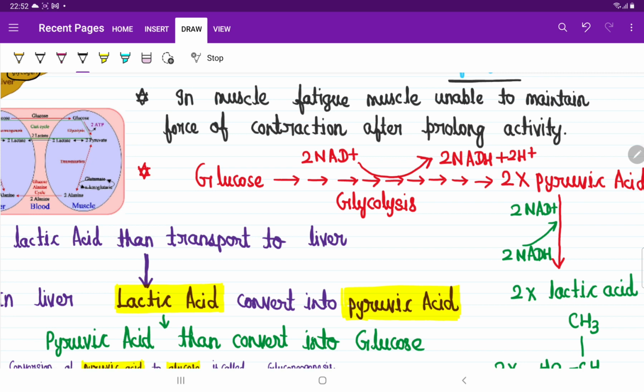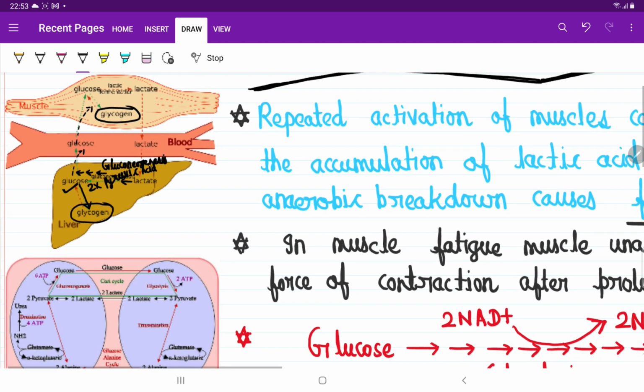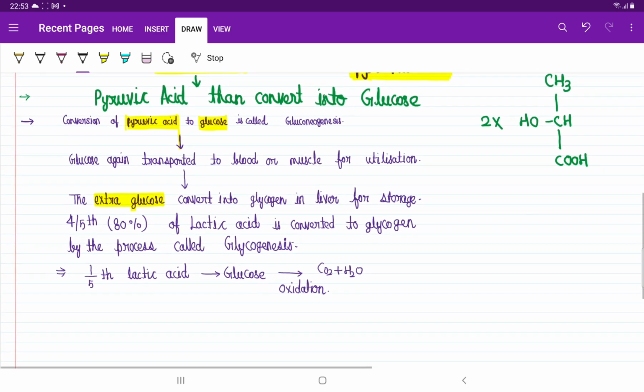And from pyruvic acid glucose will form, and 80% of that glucose will convert into glycogen, but 20% of the glucose will go for aerobic respiration, form carbon dioxide, release water and produce a lot of ATP. This is our lactate pyruvate pathway.